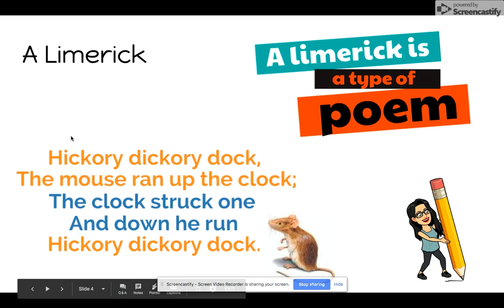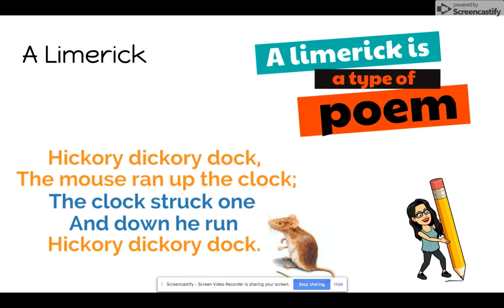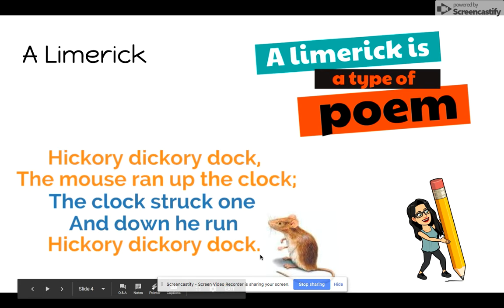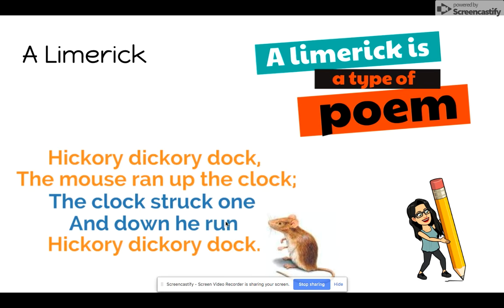Here is an example. Hickory dickory dock, the mouse ran up the clock. The clock struck 1 and down he run, hickory dickory dock. So we can have a look at the rhyming words. On the first line is dock, on the second line is clock, and on the fifth line is dock. And on lines 3 and 4, we've got 1 and run. That's your example of a limerick.